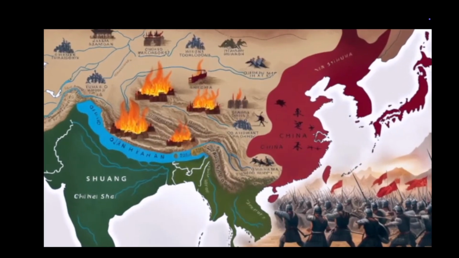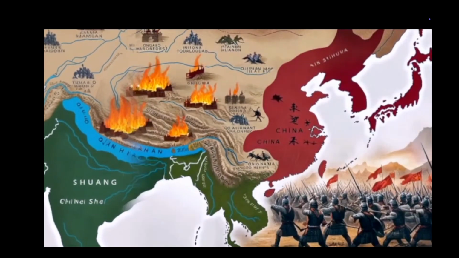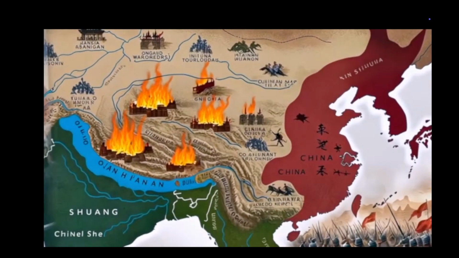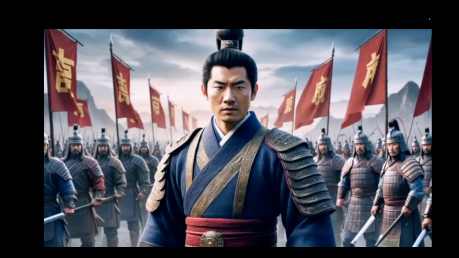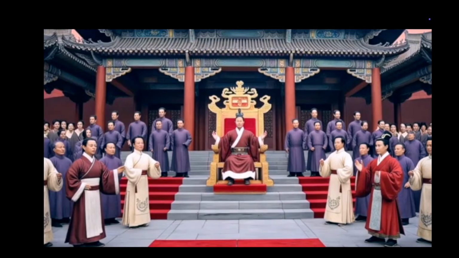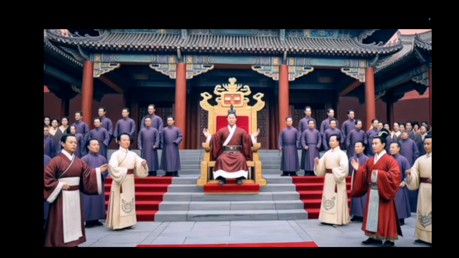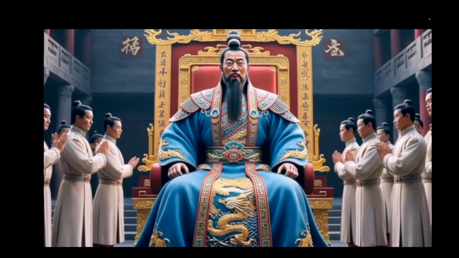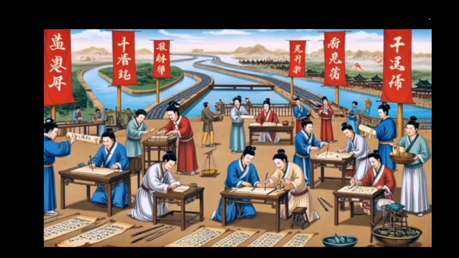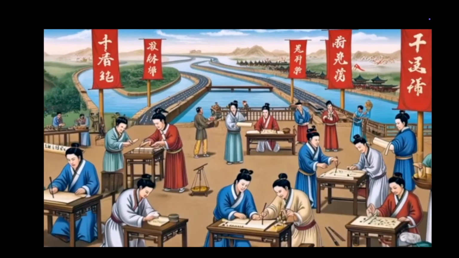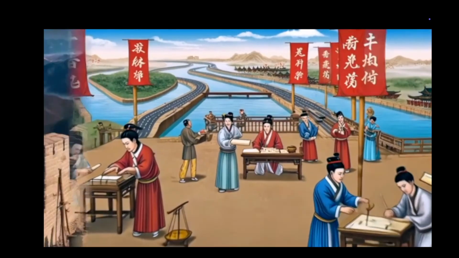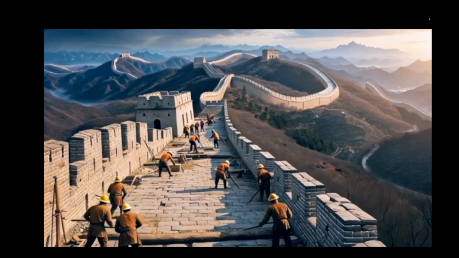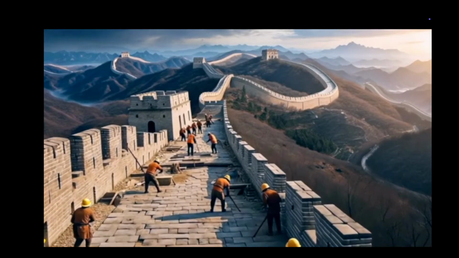Finally, we arrive in ancient China, where we meet Qin Shi Huang, the first emperor of a unified China. Born in 259 BCE, he ascended to power in a time of division and chaos. Qin Shi Huang was a visionary leader who sought to consolidate his power and unify his nation. Through ruthless reforms, he standardized weights, measures, and even the writing system, laying the groundwork for a cohesive Chinese identity.